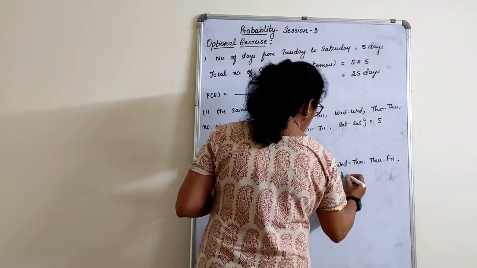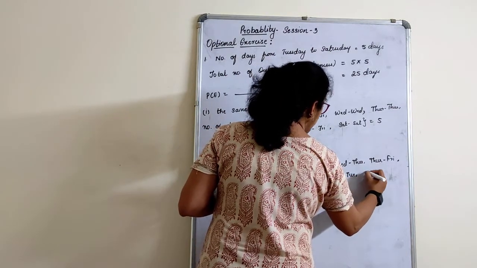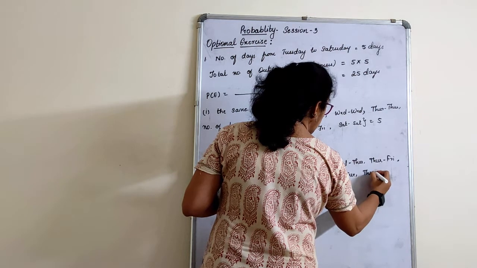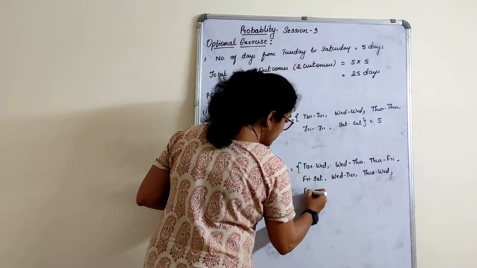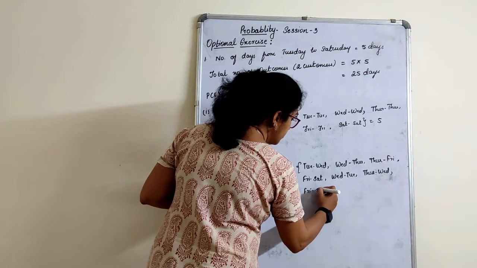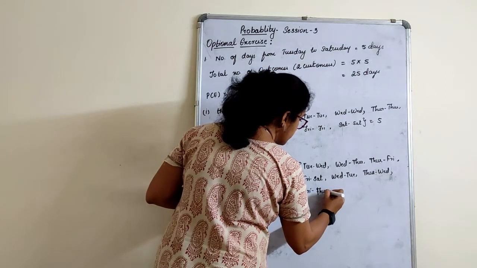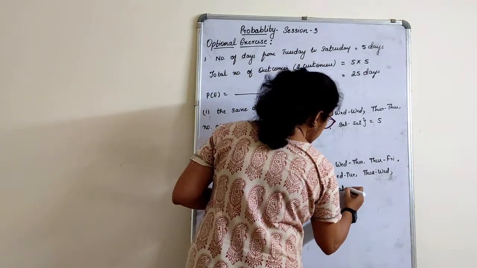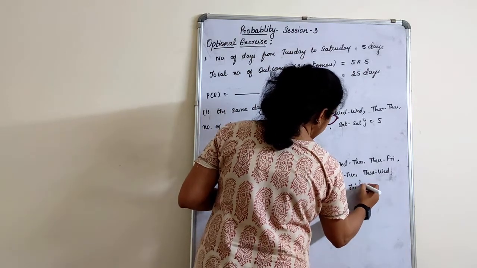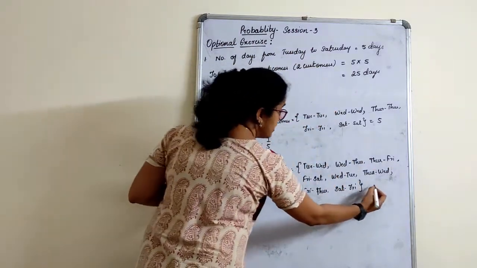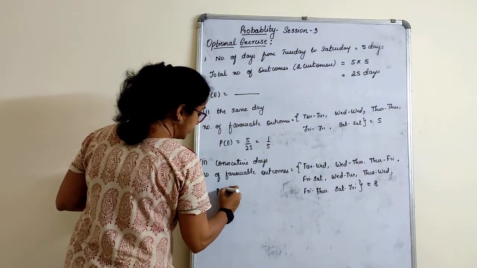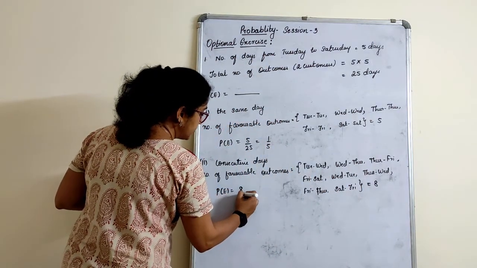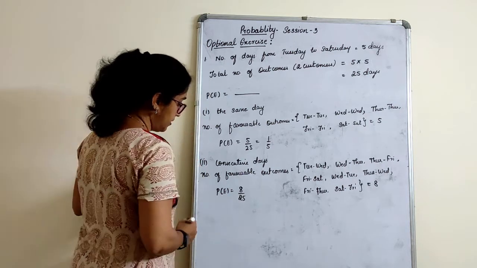So it is Wednesday, Tuesday, or Thursday, Wednesday, Friday, Thursday, Saturday, Friday. Totally it is 8. So the probability of an event is 8 by 25. Keep it as it is.